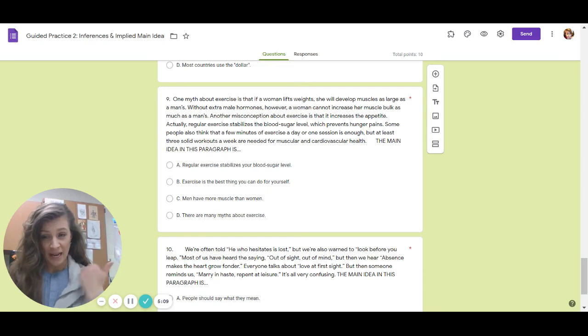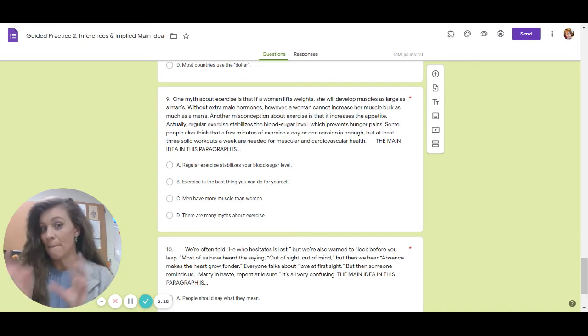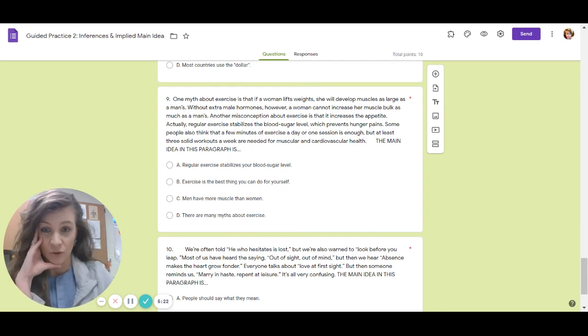So we know that they're for sure talking about exercise, but what are they saying about exercise? In the very first sentence, they say myth. Later on, they say misconception. It says some people think this, but, which shows the opposite. So they're saying that a lot of people believe things that are wrong about exercise.